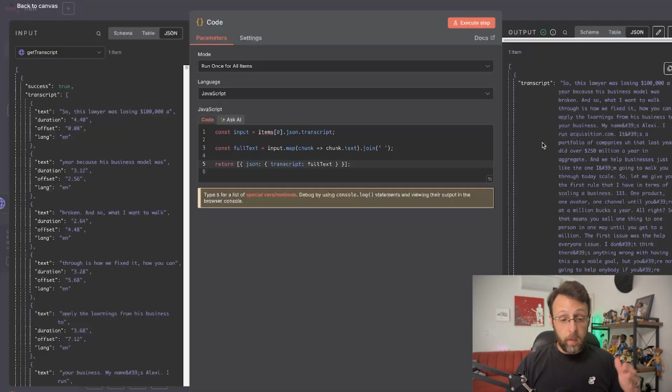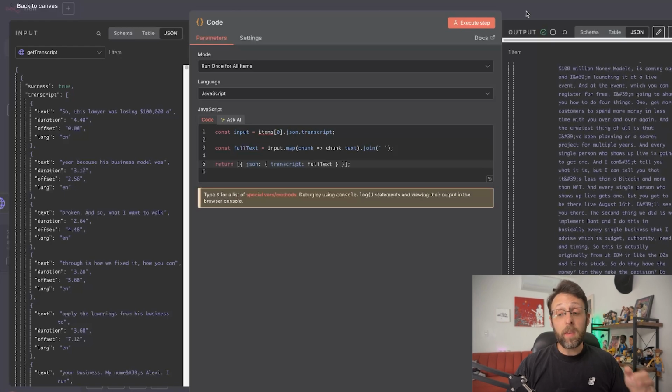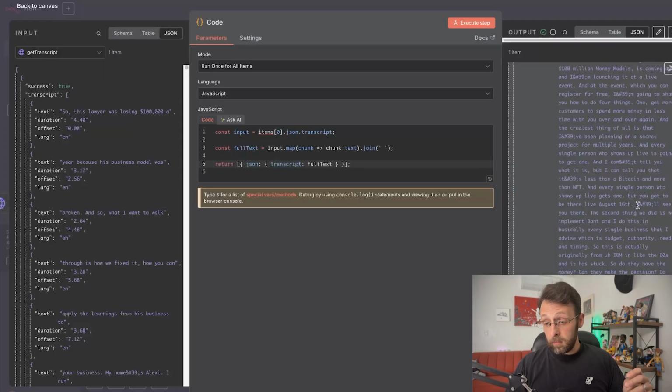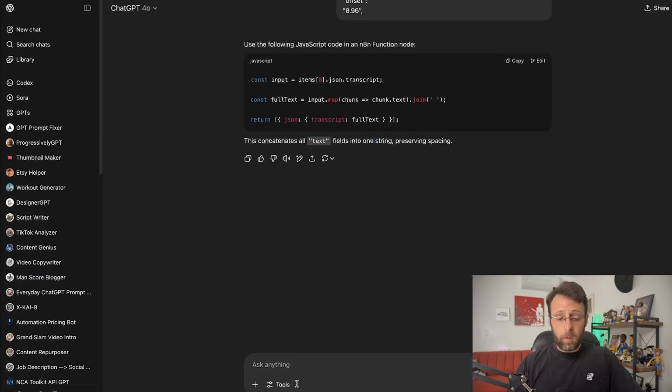Super cool. You can see we got rid of the duration, the offset, the language, and now we have this great transcript, which is just the entire transcript. So now we can work with this really nicely inside of ChatGPT. There's a couple things I see here. You can see basically we have these apostrophes and things like this. So I'm just going to copy this back to ChatGPT, and I think it's actually not so bad. We could get away with this, but I want to make this clean.